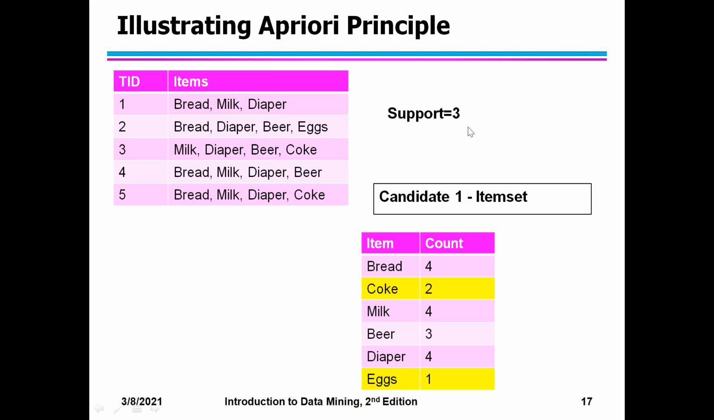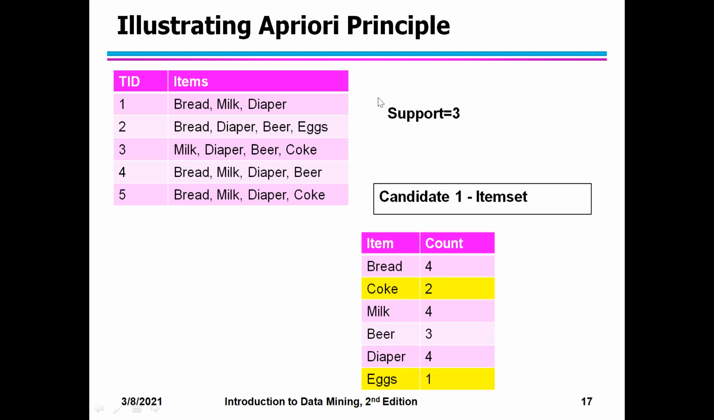Okay. So the first step is to find the candidate one item sets. Now I told you again, there is a difference between candidate items and frequent items. My first step is finding the one item sets. One item sets means individual items: bread, milk, diaper. You list all the items here and then find out how many transactions each item appears in. So bread is appearing in transaction 1, 2, 4, and 5. So 4 times. Write the count as 4 for bread.